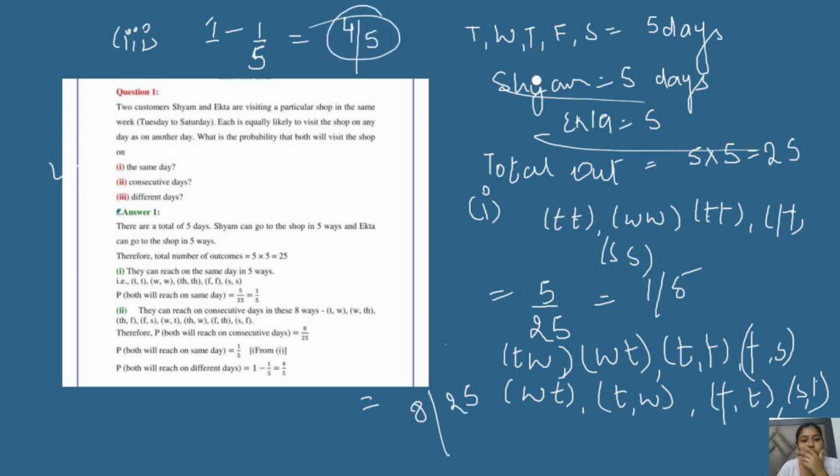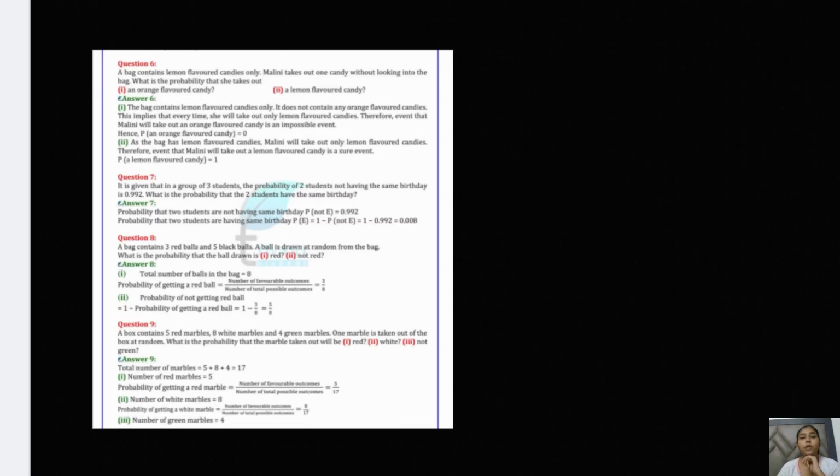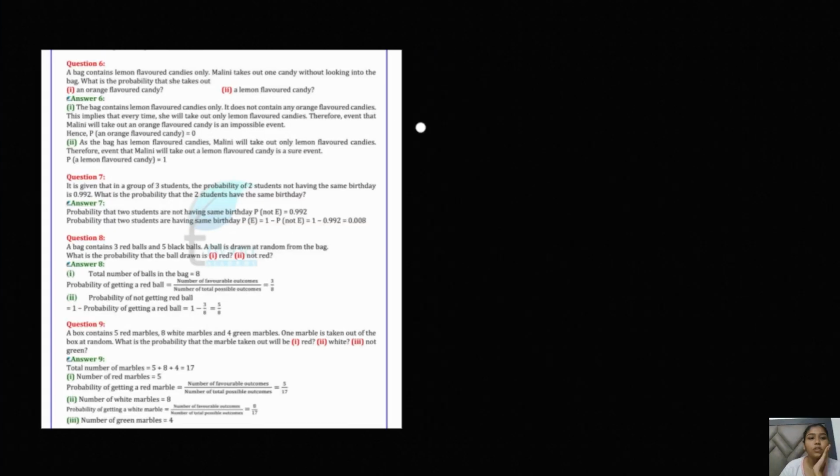You have to find out the total outcomes, and depending upon the question part, you have to work out how many outcomes can be there. Okay. Moving ahead with the next question. This is the last question for probability.